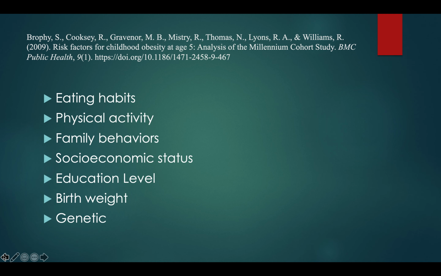Eating habits that put children at risk for childhood obesity include early introduction of solid foods before 6 months, irregular eating patterns including snacking and lack of fruits and vegetables are all examples of poor eating habits, lack of physical activity or sedentary lifestyle, mother's weight, alcohol consumption, and smoking.